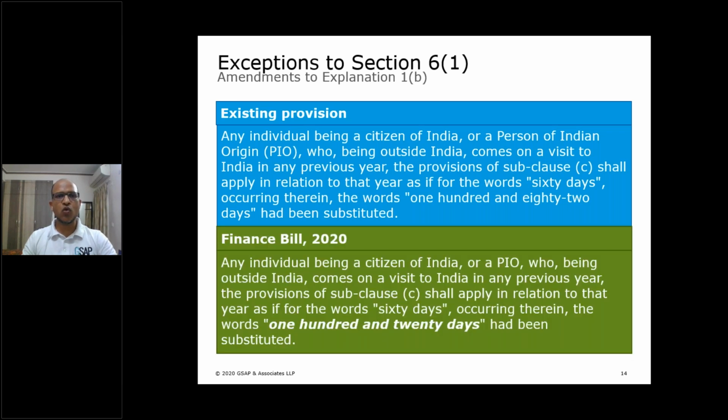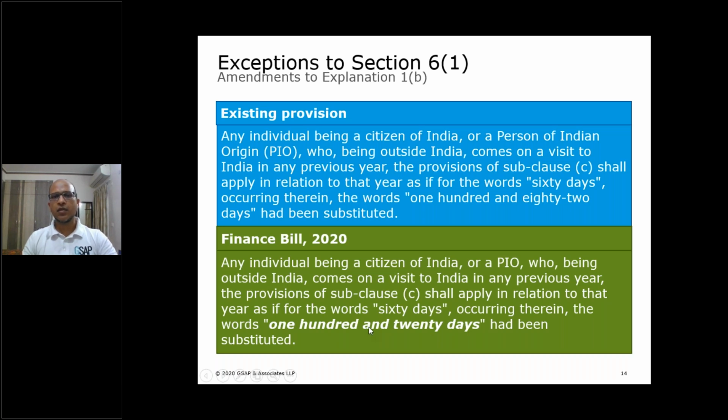Now, how did they propose it? Look at the finance bill. The finance bill, when presented in February 2020, said that an individual being a citizen of India or PIO who being outside India comes on a visit to India in any previous year, then the provisions of subclause C shall apply in relation to that year as if for the word 60 days occurring therein, the word 120 days had been substituted. So what is the effect? The earlier provision was replacing 60 by 182. Now they will replace it by 120.